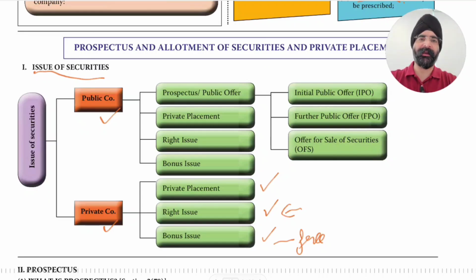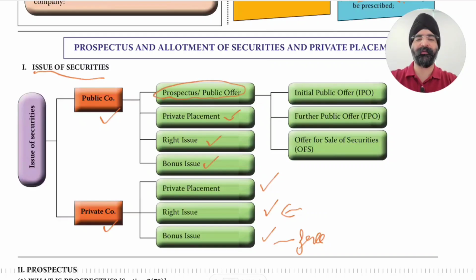Private placement is that to a few persons, there is a limit to how many persons other than existing shareholders the shares can be allotted. So in private placement, the offer is made to already identified persons. Their list of names is provided in the board meeting, and to them this private placement is offered. Now, a public company can also issue bonus shares to existing shareholders without any cost, rights issue by taking money, and private placement to new shareholders, and by prospectus to public.